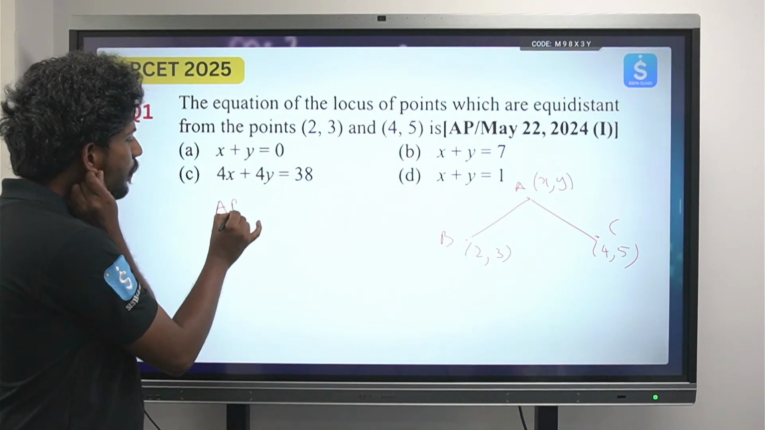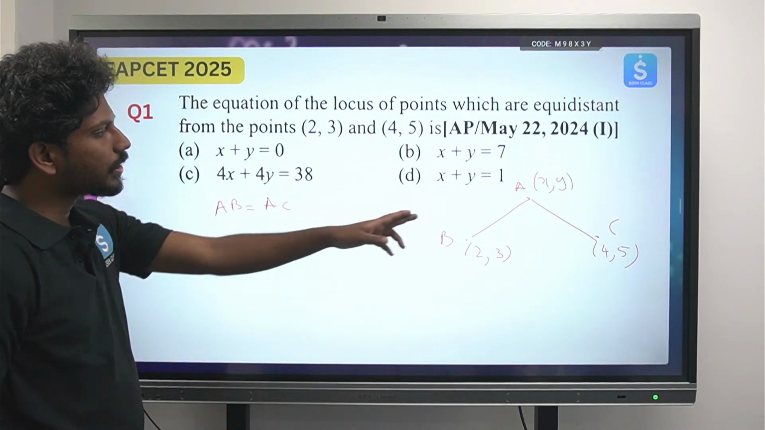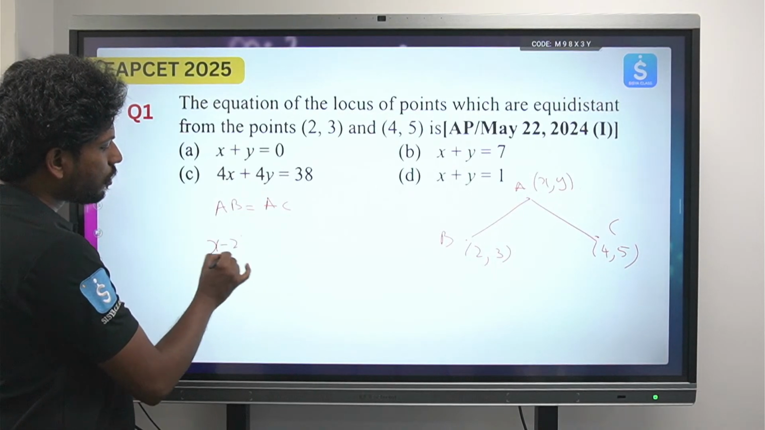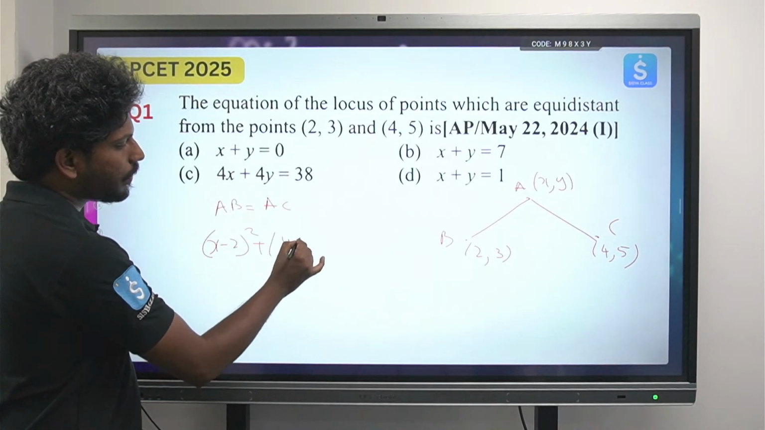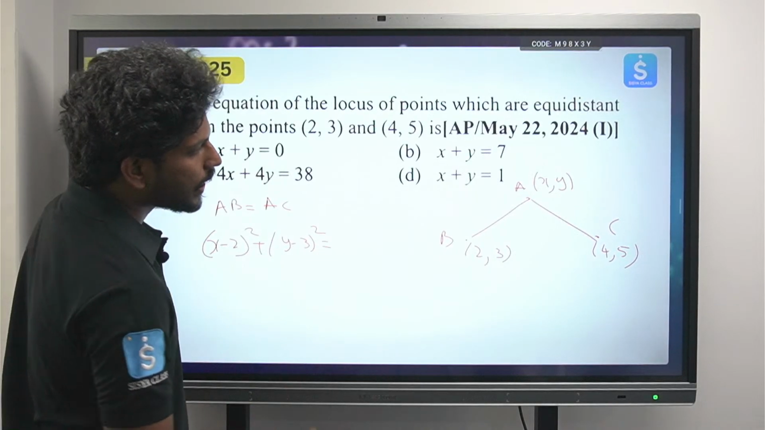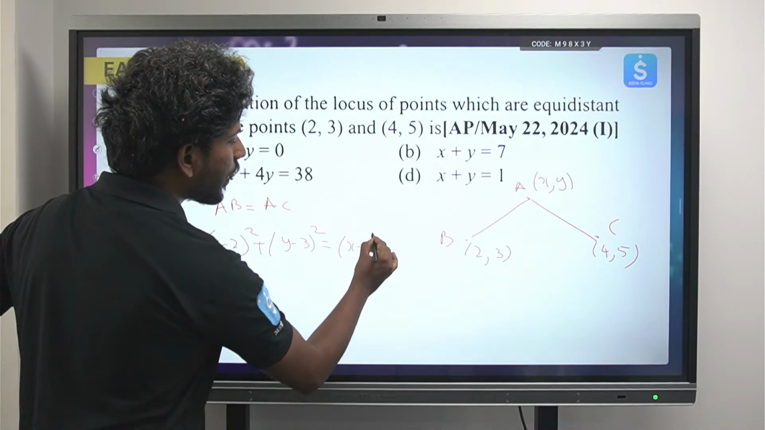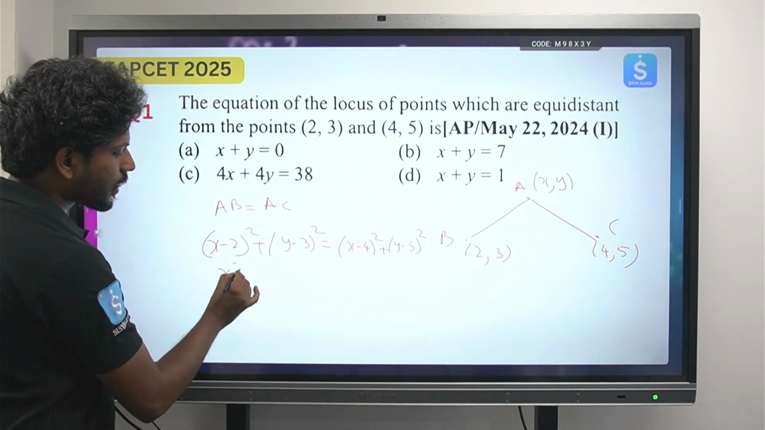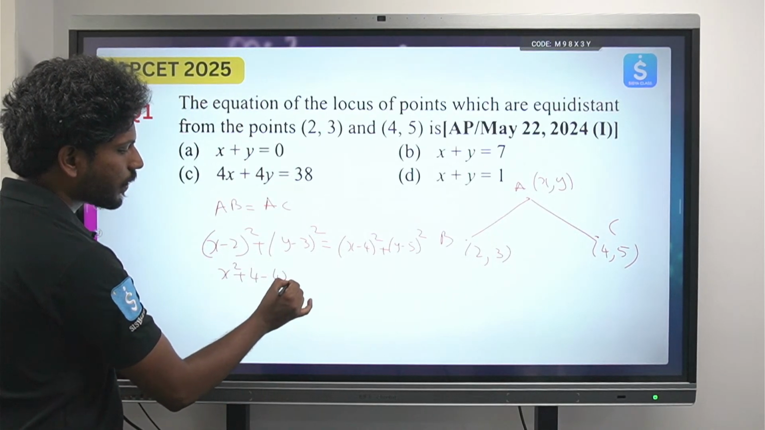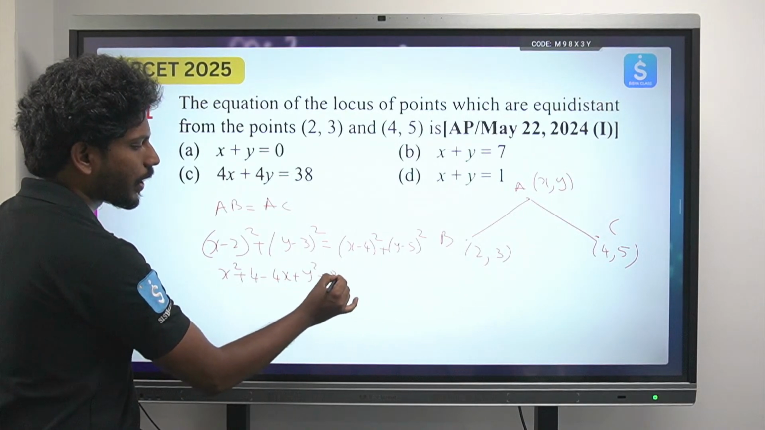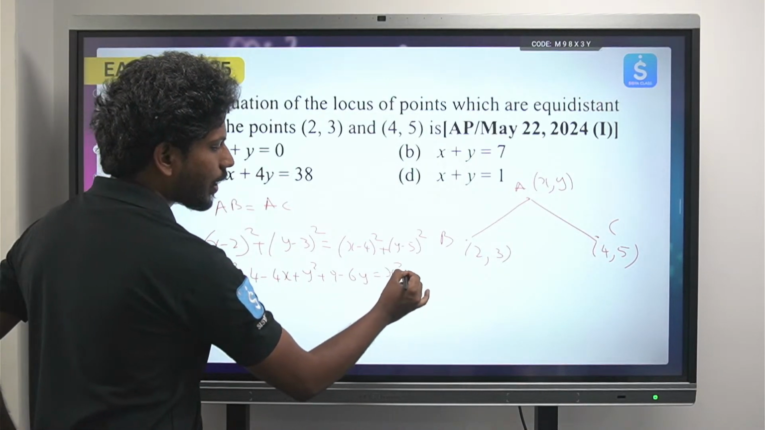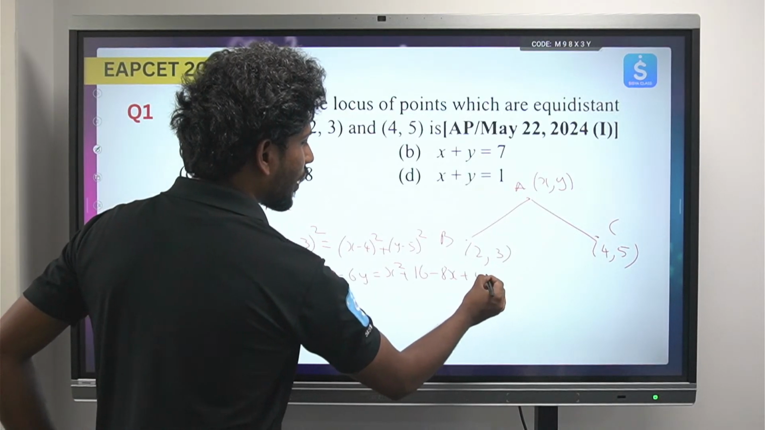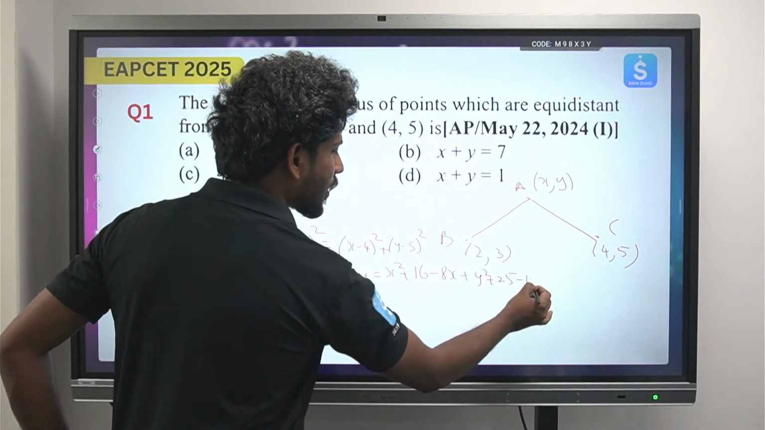So can I say that AB equals AC? Now you can find the distance of AB, that is nothing but the square root of (x minus 2) whole square plus (y minus 3) whole square. What is AC? (x minus 4) whole square plus (y minus 5) whole square. Okay, so this will be x square plus 4 minus 4x plus y square plus 9 minus 6y equals x square plus 16 minus 8x plus y square plus 25 minus 10y.